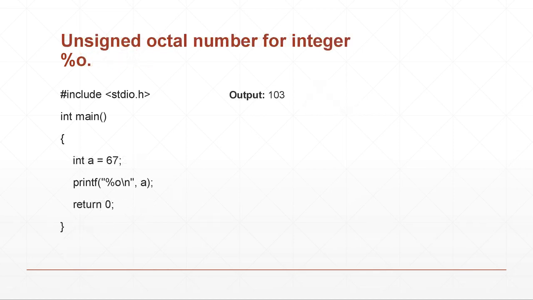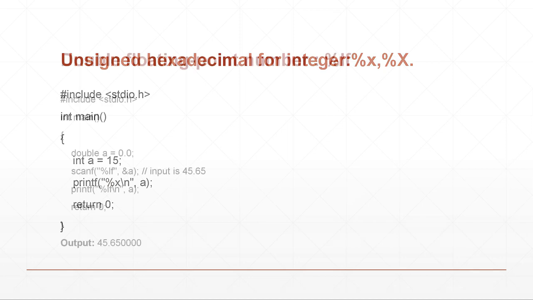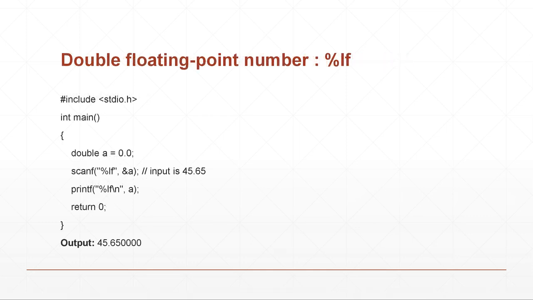Next, for unsigned octal numbers, %o is used for unsigned octal integers. For unsigned hexadecimal integers, we can use the %x or %X symbol. Next, double floating point numbers. If it is a double floating point number, we can use %lf to declare double floating point numbers. If it is a string input, the %s symbol is used. As said before, if a character input is given, we can use %c.